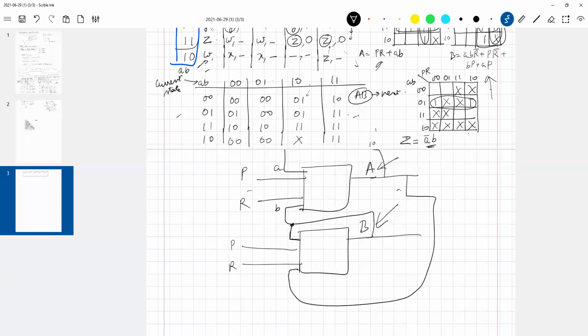Now this whole circuit is a sort of storage element which contains A and B, and then finally you'll have Z, which is A bar B. So your Z is going to be A bar B. Is that okay? So this is how you design an arbitrary circuit which does something that you want it to do.